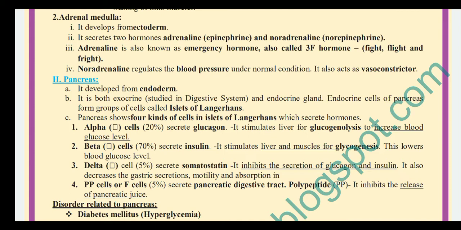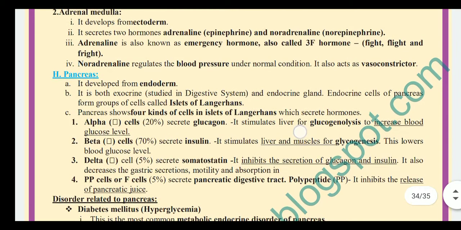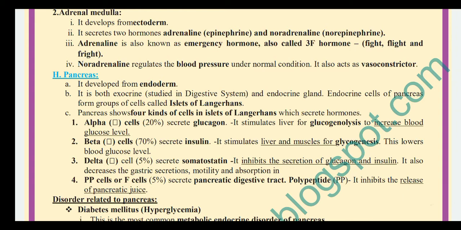Adrenal medulla develops from ectoderm and secretes two hormones, that is adrenaline, that is epinephrine, and noradrenaline, that is norepinephrine. Adrenaline, also known as the emergency hormone, called the 3F hormone, that is for flight, fight, and fright. That means in a kind of emergency condition, you have to stand there and fight, or run away, or fright. It does both.